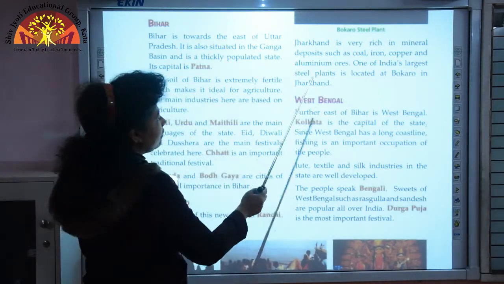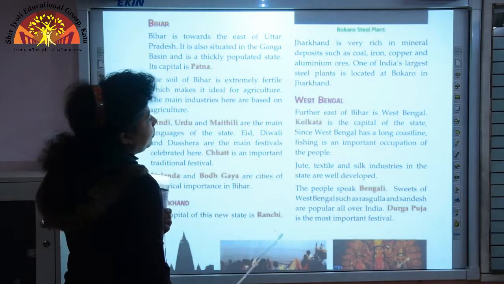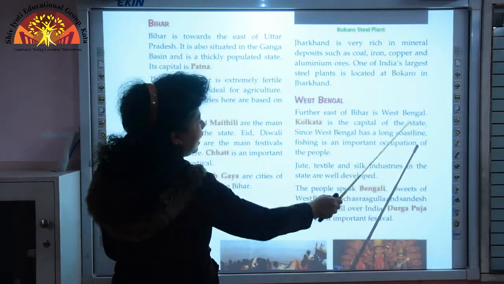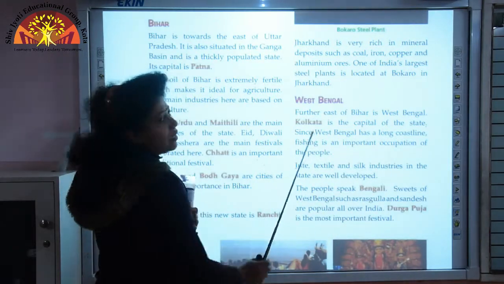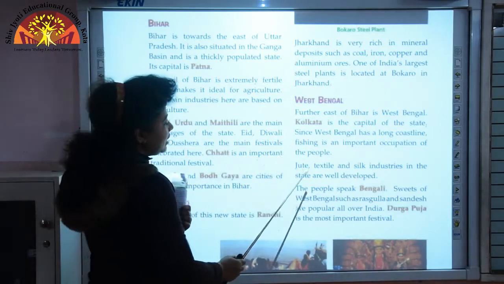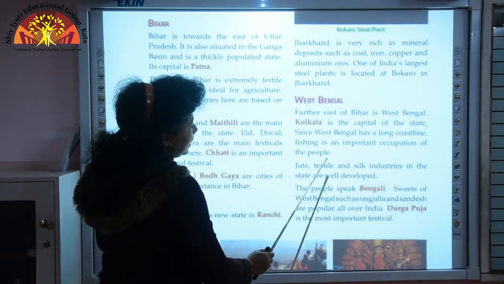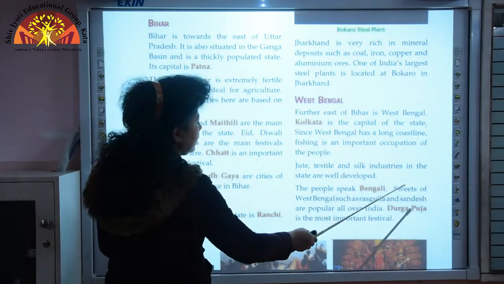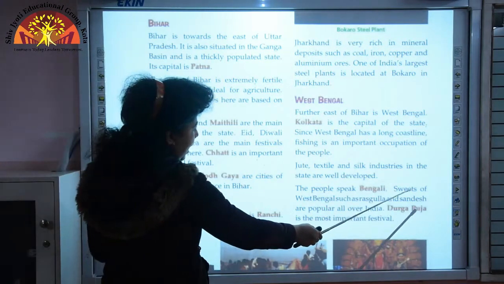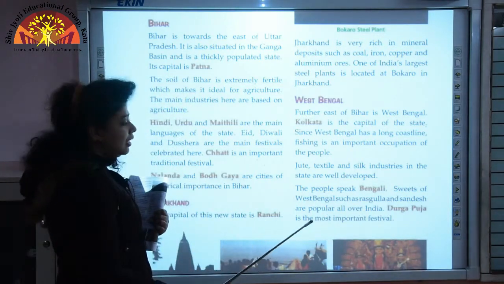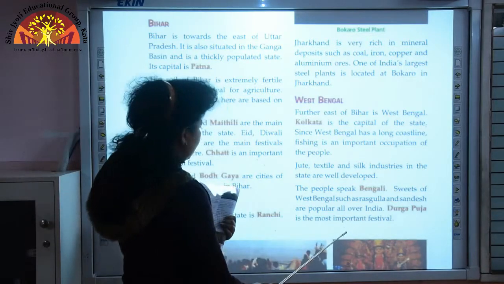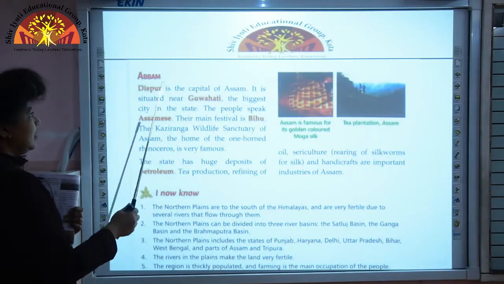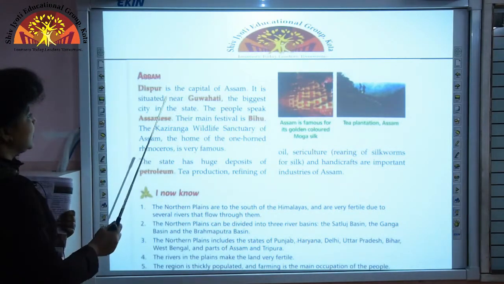Our next state is West Bengal. Kolkata is the capital of West Bengal, and because West Bengal has a very long coastline, fishing is an important occupation there. The major industries here are jute, textile and silk, and the people here speak Bengali. Sweets of West Bengal such as Rasgulla and Sandesh are very popular, and Durga Puja is the most important festival of West Bengal.